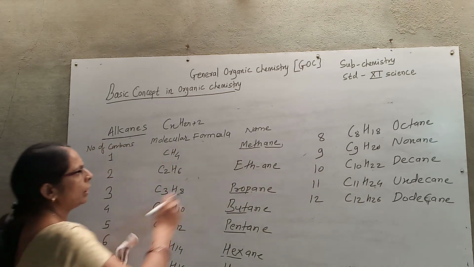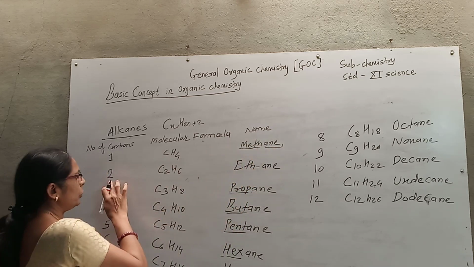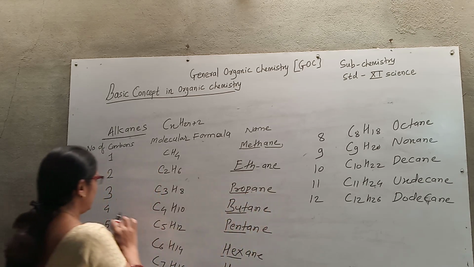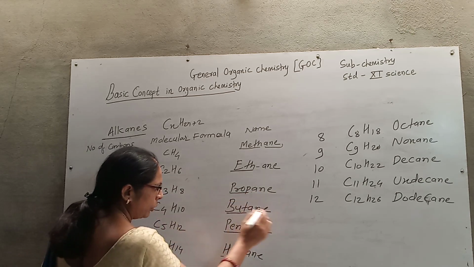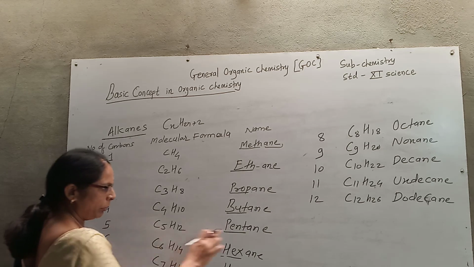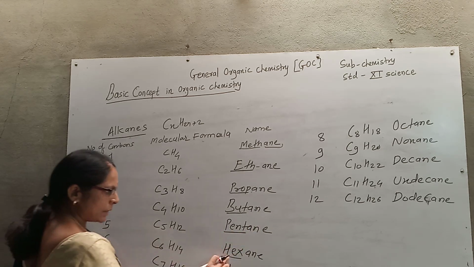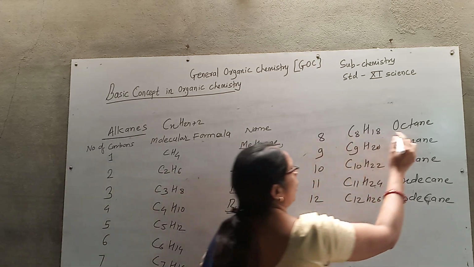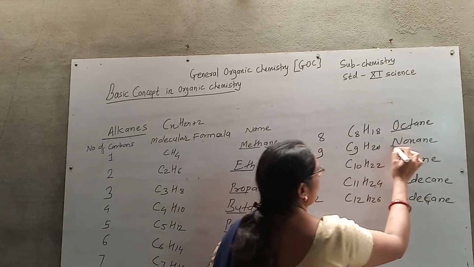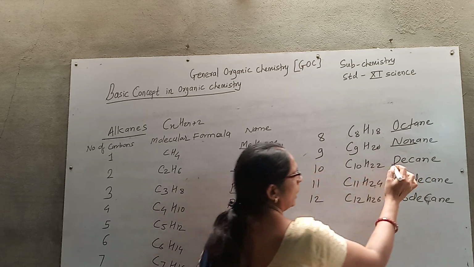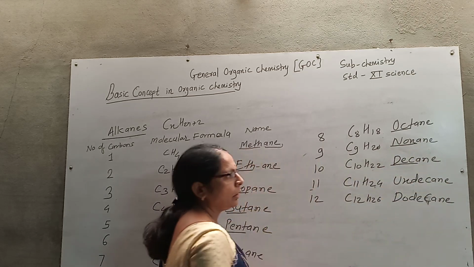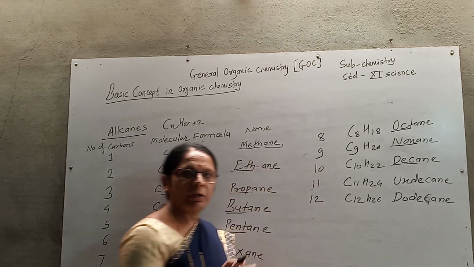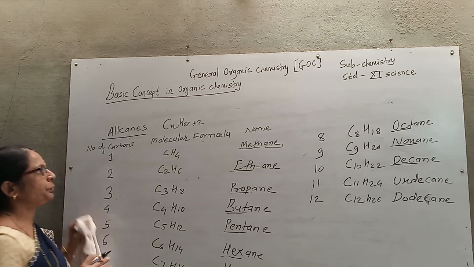Remember, carbon 1, meth, so methane. Carbon 2, eth, ethane. Carbon 3, prop, propane. Carbon 4, but, butane. Carbon 5, pent, so pentane. 6, hex, so hexane. 7, hept, so heptane. 8, oct, octane. 9, non, nonane. 10, dec, decane. 11, undecane and dodecane. So in this way, we consider various examples of the alkanes.